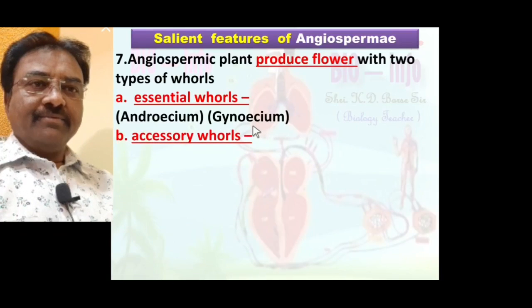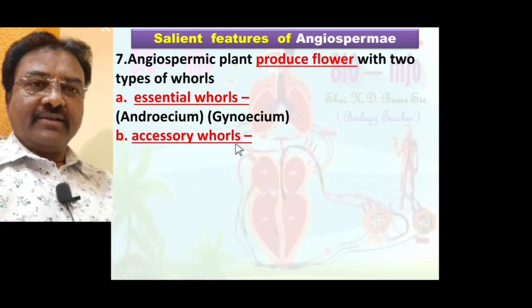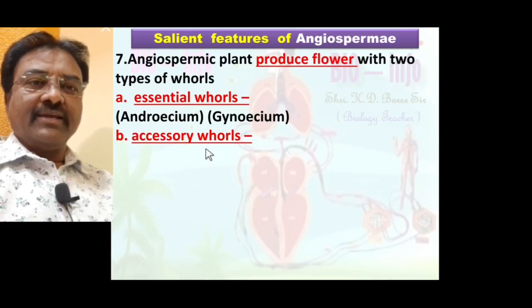The second type of whorl present in the flower is called accessory whorls. Those floral whorls that are not directly involved in sexual reproduction but help in sexual reproduction are called accessory floral whorls.